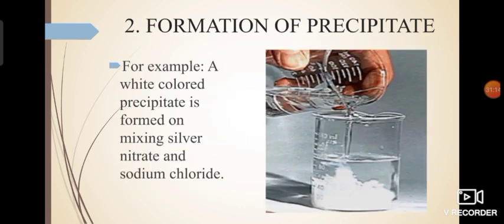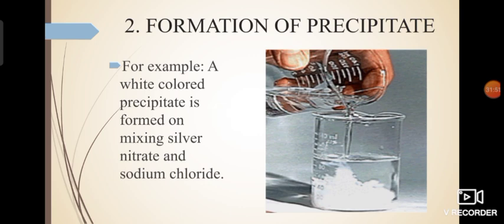Now there are two examples of reactions that we are going to take up where formation of precipitate takes place. First is when we are mixing two aqueous solutions, that is silver nitrate aqueous solution and sodium chloride aqueous solution. Sodium chloride is common salt only. So we have made an aqueous solution. This is sodium chloride, which is a clear transparent liquid, you can see, and this clear transparent liquid was silver nitrate. And the moment we pour sodium chloride in silver nitrate, you can see that something white colored is formed over here. This white colored substance is a solid insoluble substance, so that is a white colored precipitate.